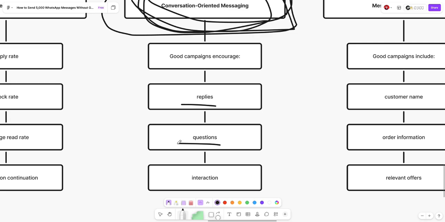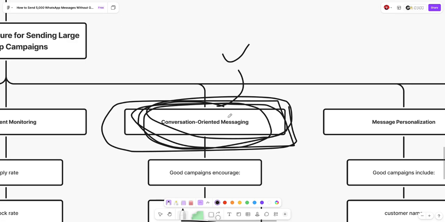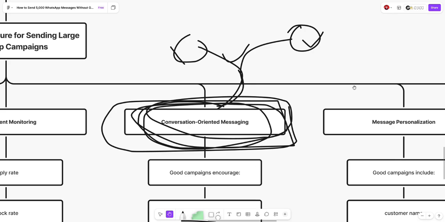People start asking you questions, good engagement rate, interaction and stuff like this. So this is the most important thing. And this is not only going to help you to keep your number, but also it's going to help you to convert even more people.